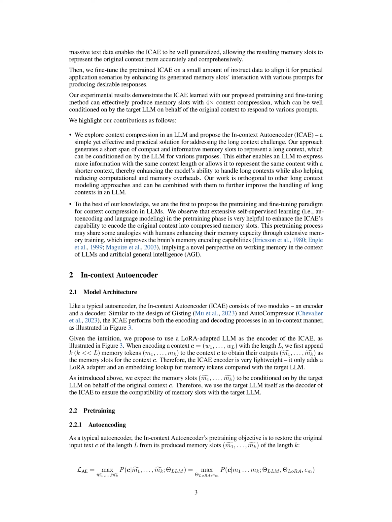We suggest using a LoRA-adapted LLM, or language model, as the encoder for the ICAE. When the ICAE encodes a context, which is a sequence of words represented as W1, W2, ..., WL, where L is the length of the sequence, it first adds K memory tokens, where K is much smaller than L, to the context. These memory tokens are represented as M1, M2, ..., MK. The outputs of these memory tokens, represented as M1 tilde, M2 tilde, ..., MK tilde, serve as the memory slots for the context. The ICAE encoder is quite efficient.